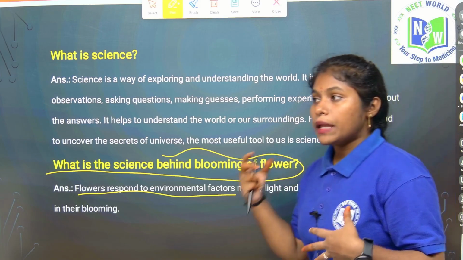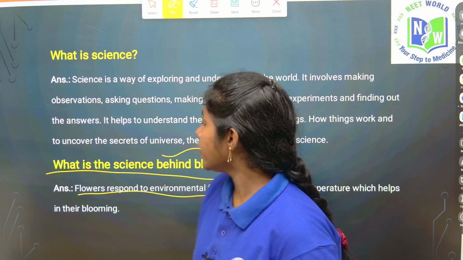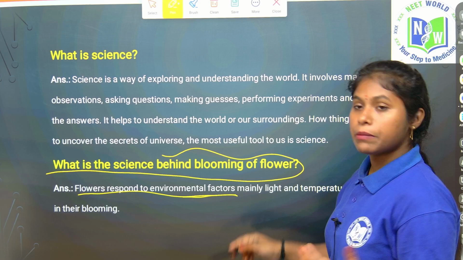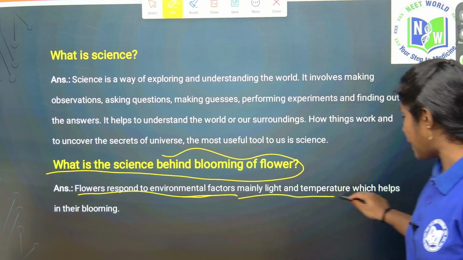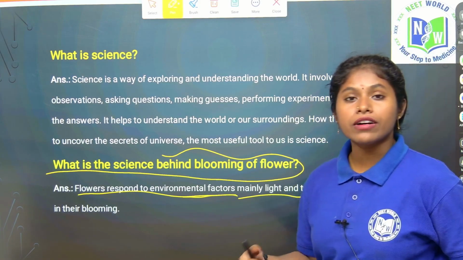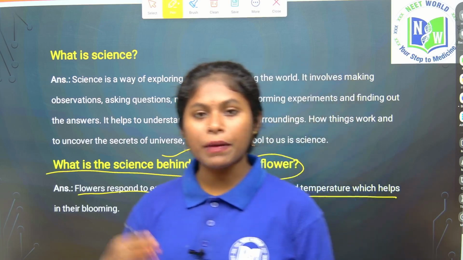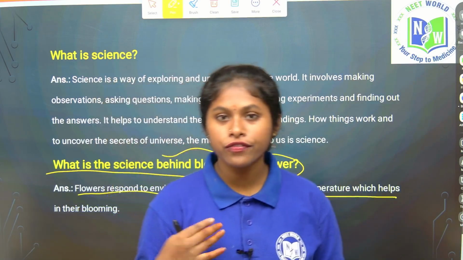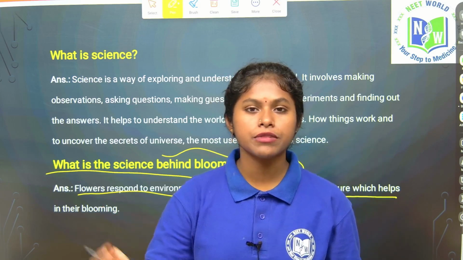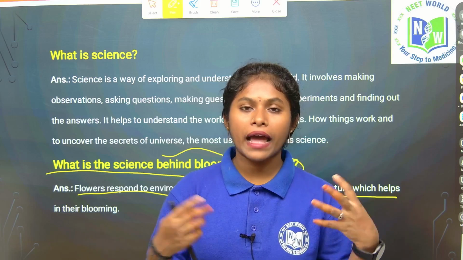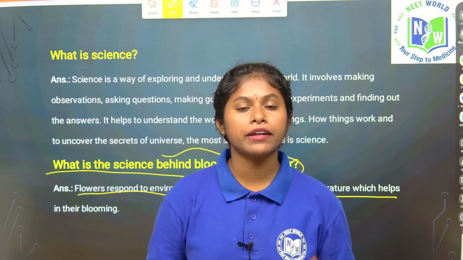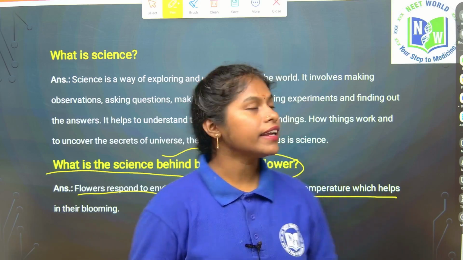So the importance of our environment is also known by science, right? Flowers respond to environmental factors, mainly light and temperature, which help the flowers bloom, right? Why do plants require light? To prepare their own food, right? What is the process called? We call it photosynthesis. Photo means light, synthesis means production of food. So plants prepare their own food material by using sunlight, right?